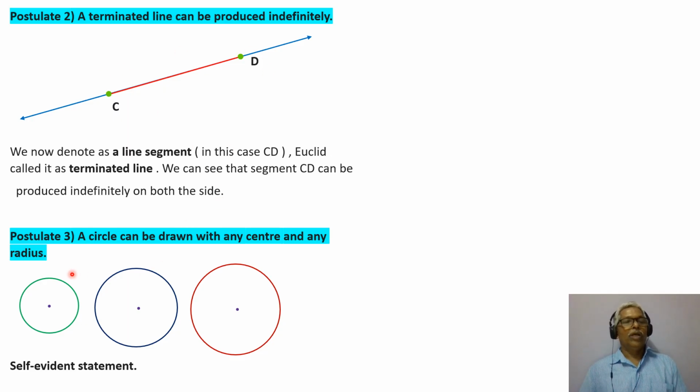And the third postulate: a circle can be drawn with any center and any radius. A circle can be drawn, so it is very easy to understand. Both these statements are self-evident statements and hence taken as postulates.